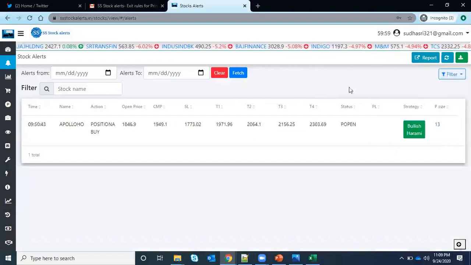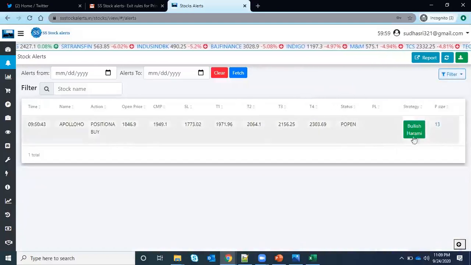If you see the positional alert, it is based on the bullish Harami pattern, and there is a strategy based on the bullish Harami. It was given today morning at 9:50 in my Telegram channel. I think whoever is in the Telegram channel might get it.